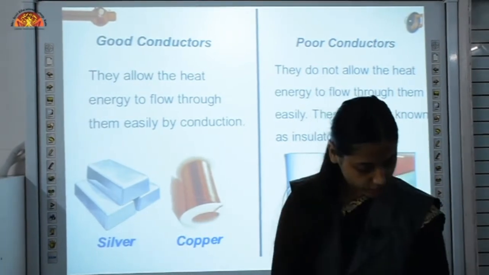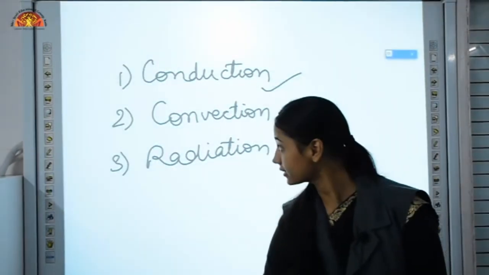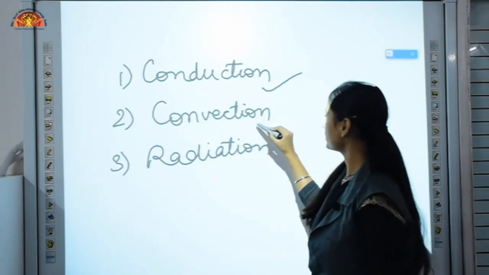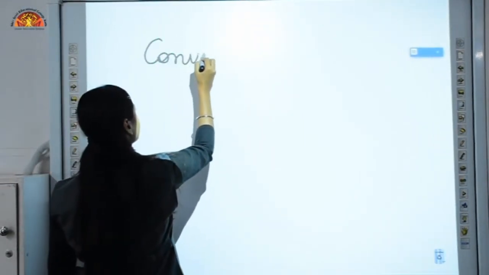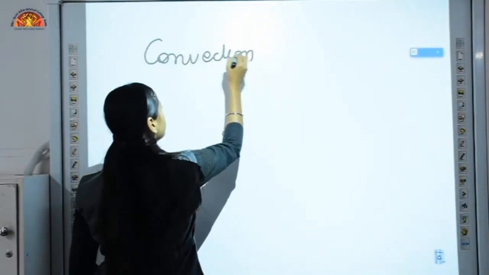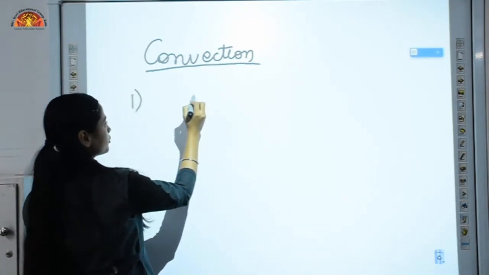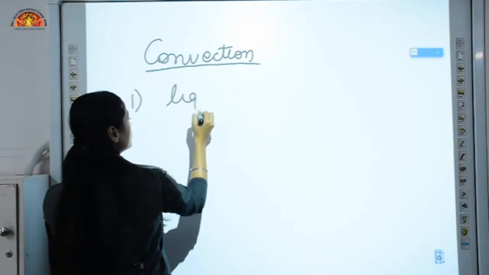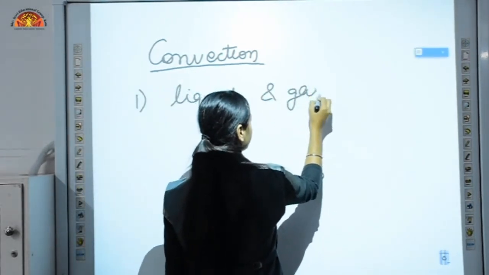Let's move on to the next topic, which is the second mode of transfer of heat, that is convection. Now we'll discuss convection. This mode of transfer of heat takes place in liquids and gases only.